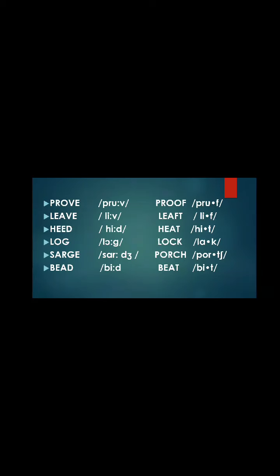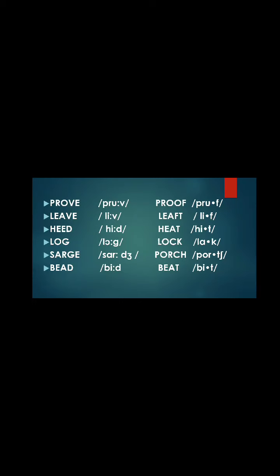So if you notice the first column on the left side, prove. You can notice the phonological transcription. The last phoneme is v, and that last phoneme is a lenis sound.